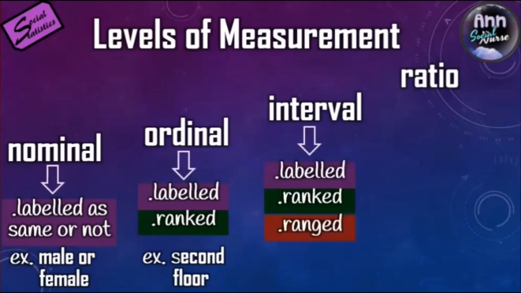Interval has the characteristics of nominal, labeled, ranked, ordinal, and it has its own characteristic, that is range. For example, fever of 39 to 41 degrees centigrade. That is a range, where the in between, which is 40, is existent.